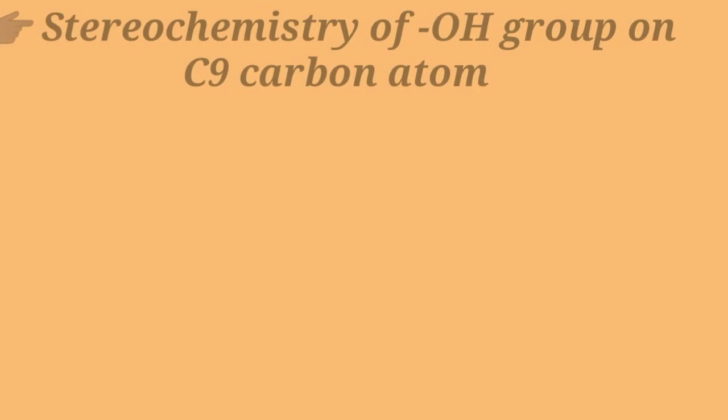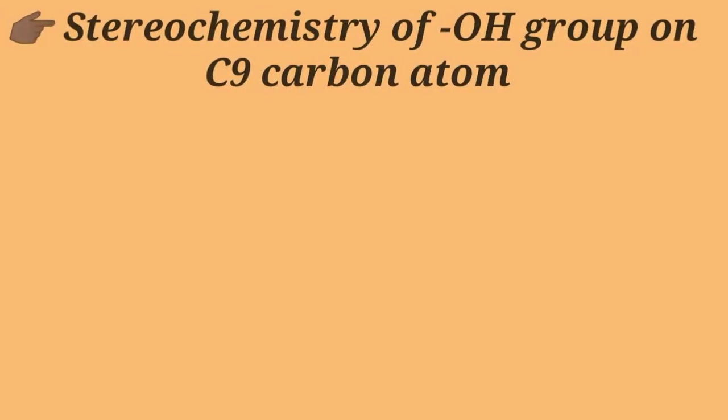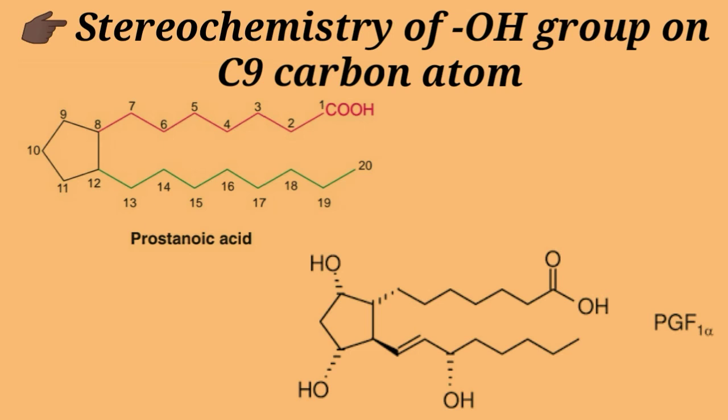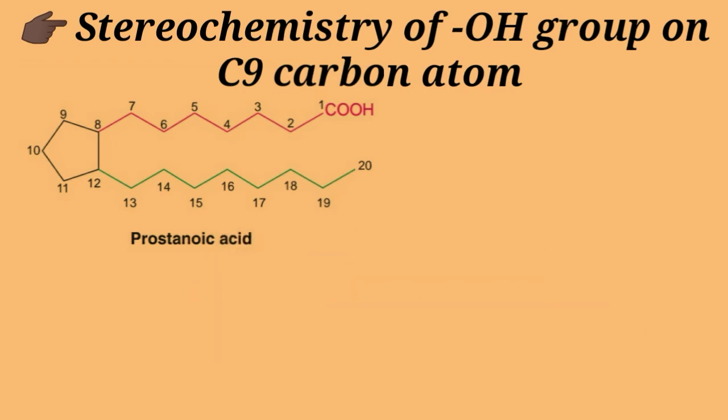Now we will see the classification of prostaglandin based on stereochemistry of the hydroxyl group at C9 carbon atom. This is the structure for PGF1 alpha. F1 indicates it has one double bond in the side chain and alpha indicates that the OH group is below the plane.